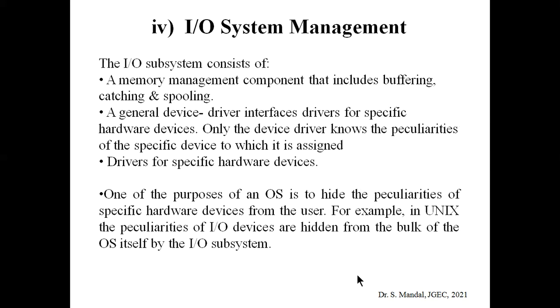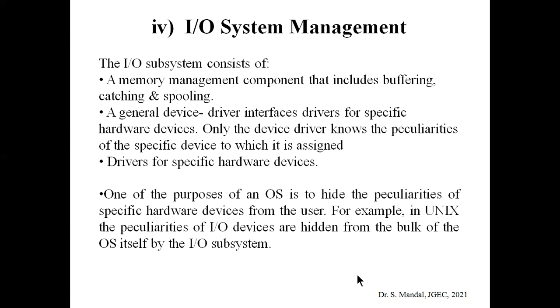Okay. Now next is the IO system management, that means input output system management. Obviously, each hardware must include some input output peripherals where input can be given and output can be obtained. Like for input there is the mouse and keyboard. For output, the corresponding devices are the printer or the display. So these are basically the input output system.